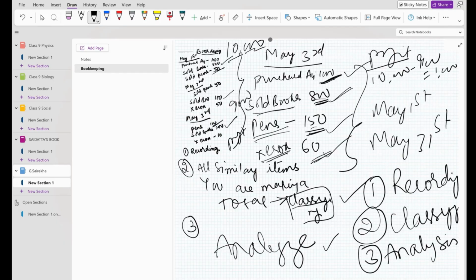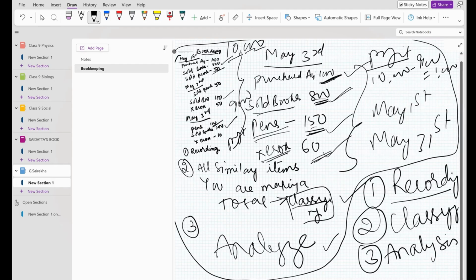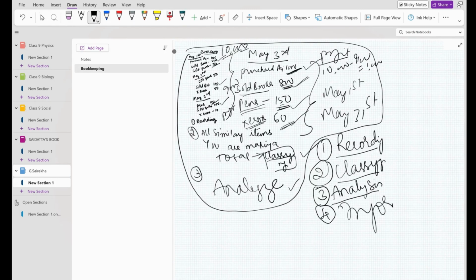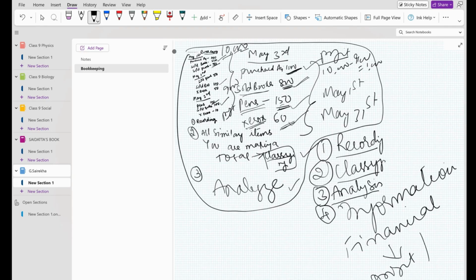Now in this whole process, what is the important thing you are doing? Recording, classifying, and analysis. And finally, what are you giving to the owner of the stationery shop? You are giving him information. What information? You are giving financial information. What is this financial information? Whether the stationery shop is running in profit or in loss.